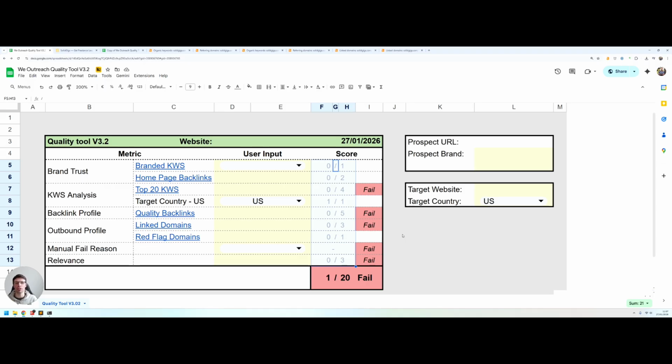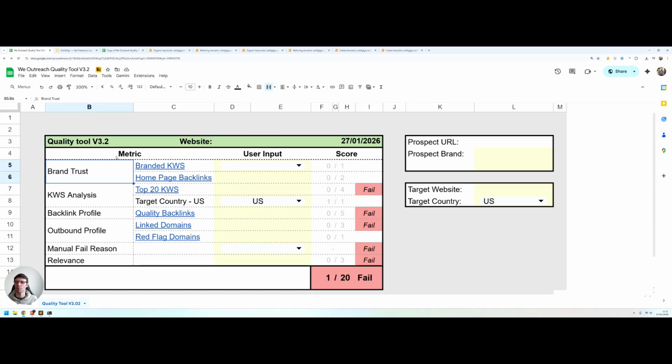And it's also important to know that a website can fail this check if it performs too poorly on any individual metric, regardless of its score. So it could be 15 out of 20, but it performs too poorly on one of these metrics and gets what we call a hard fail and therefore fails the overall check. I'll show you how you can use this tool for yourself in just a minute, but first I want to run through each of these metrics one by one so you understand what they're about and why we use them.